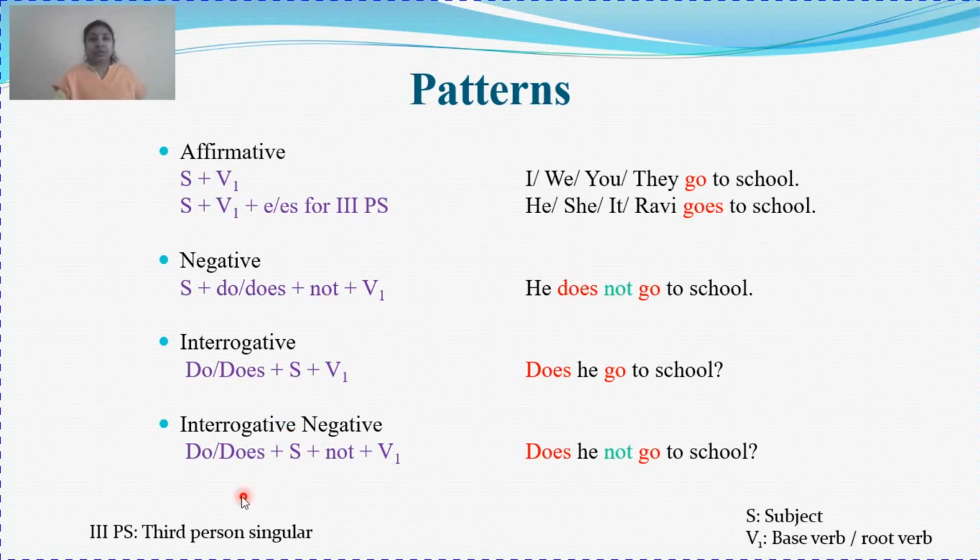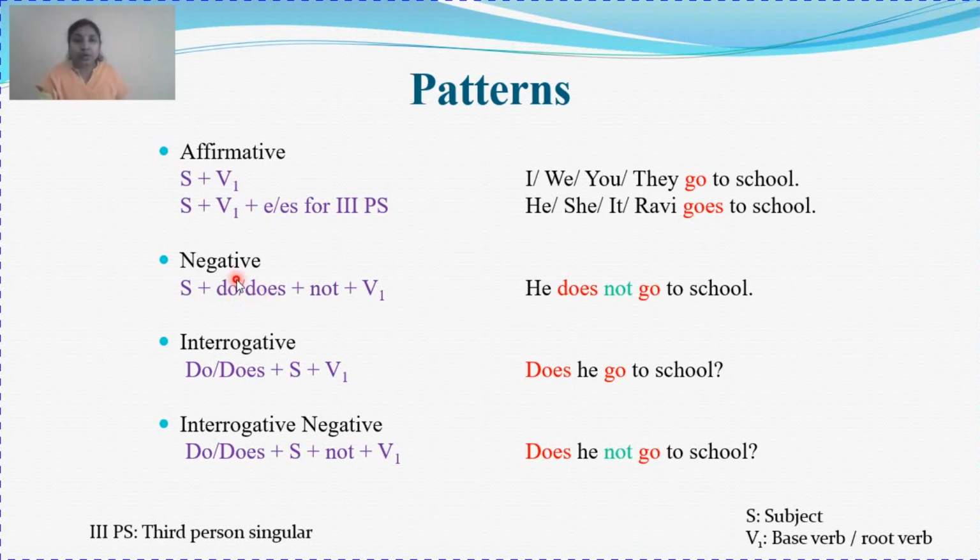So here in simple present tense, I am going to use the do forms, that is do or does as auxiliary verb. Do for plural subject and does for singular subject.